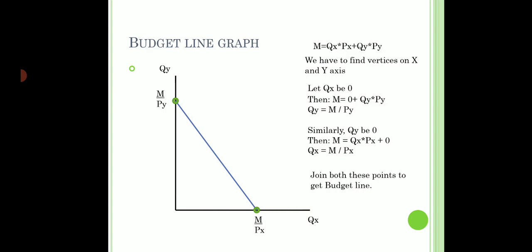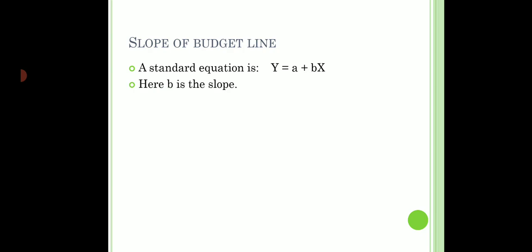Moving forward, now we are going to find the slope of the budget line. That's a very important concept. To find the slope, we are going to use this approach. We know that a standard equation is in the format of y is equal to a plus bx. That is the form of a standard equation.